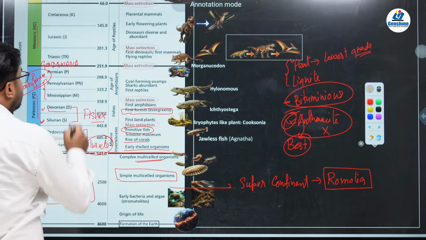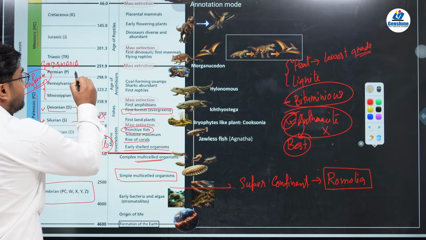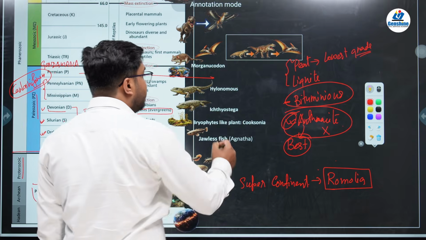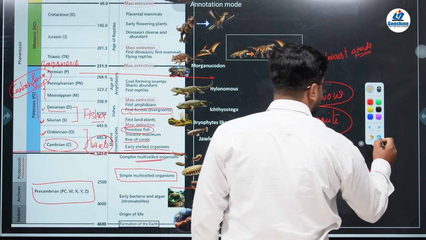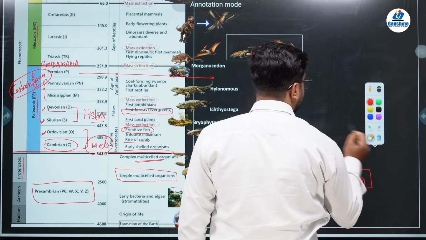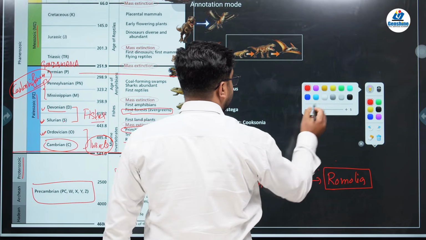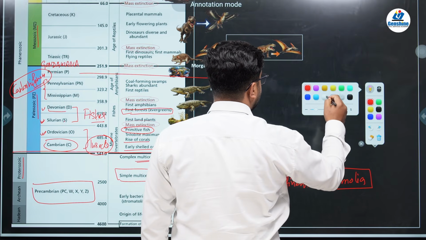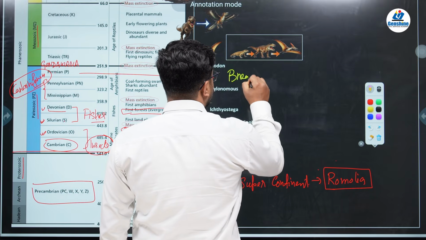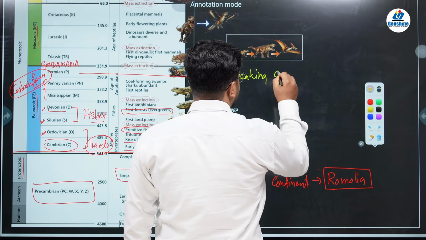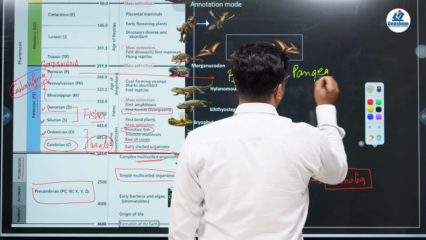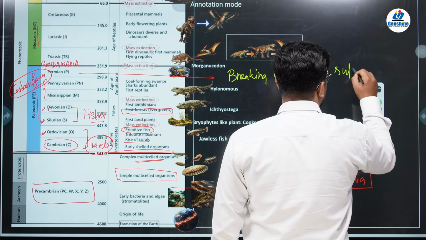Okay, next, coming to the Permian period. In the Permian period, a very interesting thing happened. What is it? That is the breaking of Pangaea. In the Permian, there was the breaking of the Pangaea supercontinent.